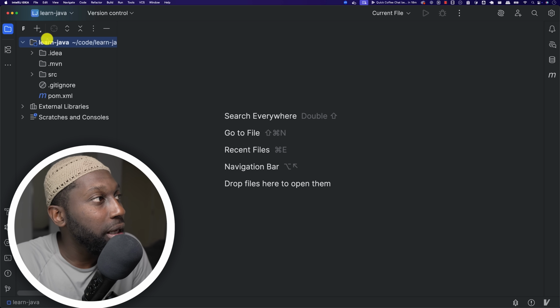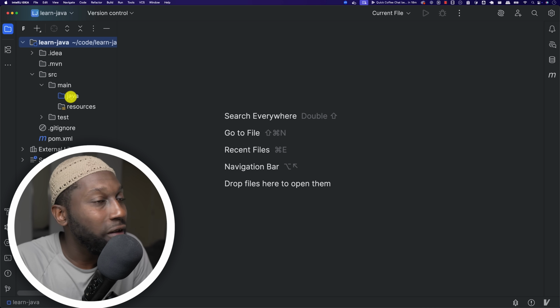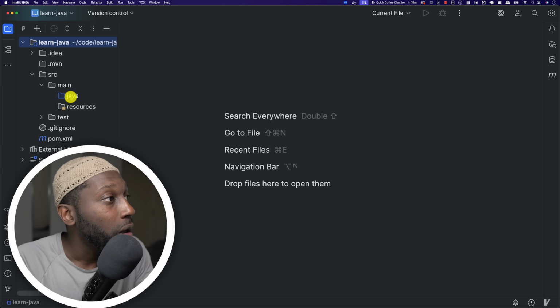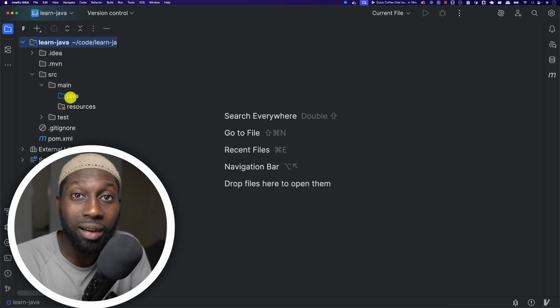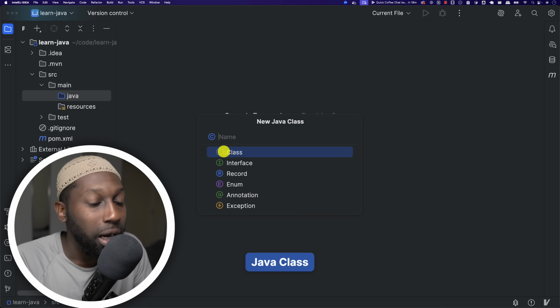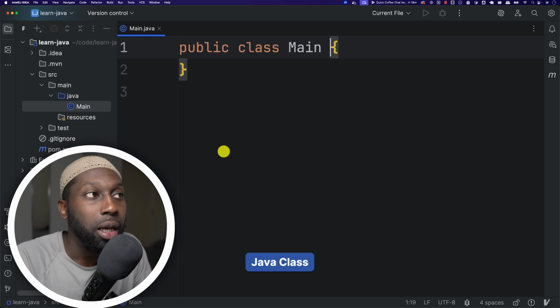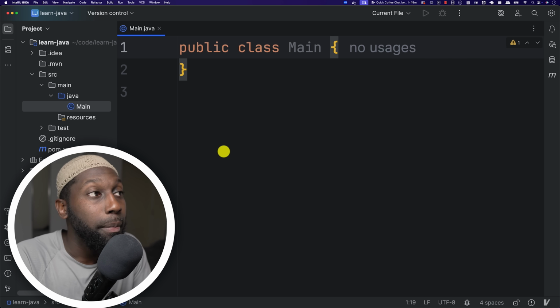Now, what you see is that we do have some folders in here. If you expand source and then main, you see that we have Java in here, and we can start to create some classes. Within those classes is where we have all of our Java code. Here I want to right click, then New, Java Class. And here, let's just say Main. Usually the main entry point of your class is always called Main.